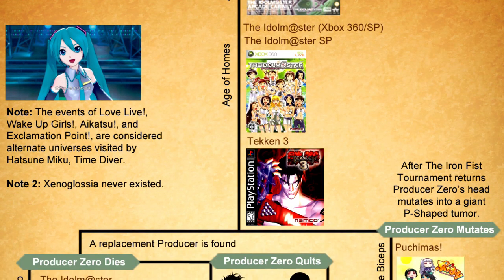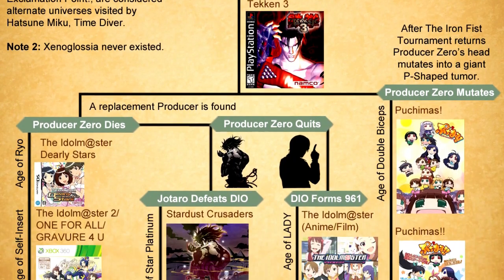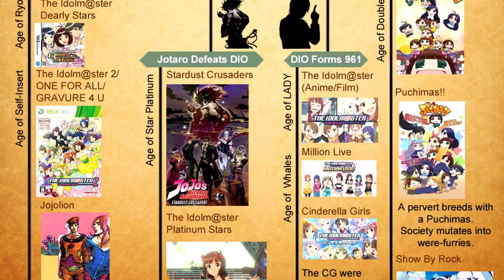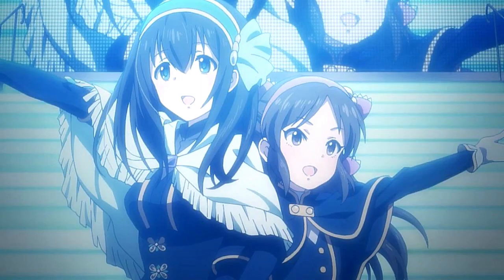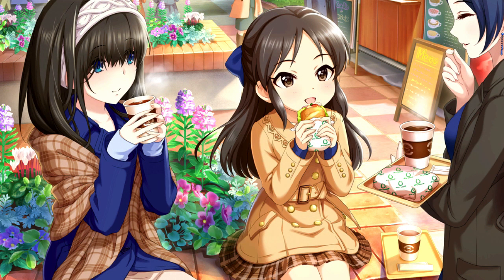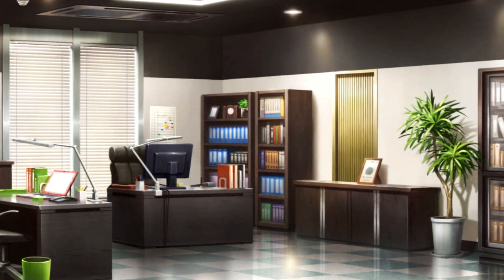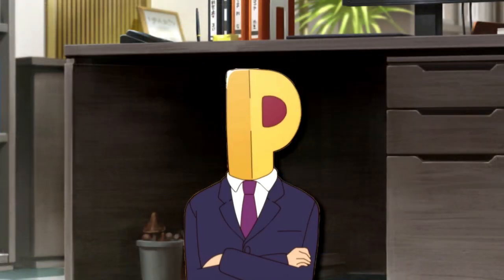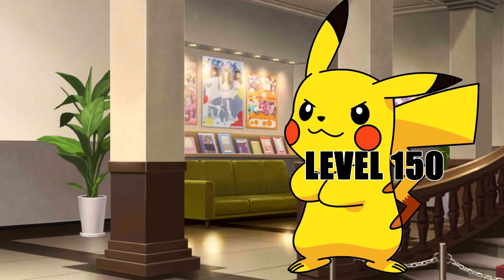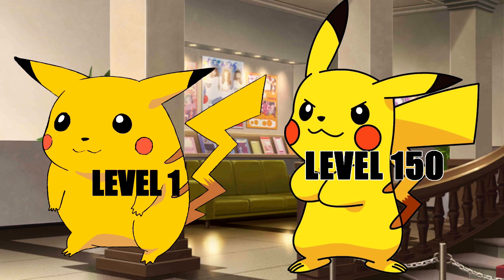Throughout the franchise's history, fans have noticed a number of inconsistencies and contradictions in the games' storylines, characters, and events. These errors can range from small inconsistencies in dialogue and character relations to minor plot holes and contradictions. In this video, we're going to take a look at some of the most notable continuity errors in the Idolmaster while we analyze how the continuity may work. And whether you're a longtime fan of the series or a newcomer, we hope you can enjoy this video.